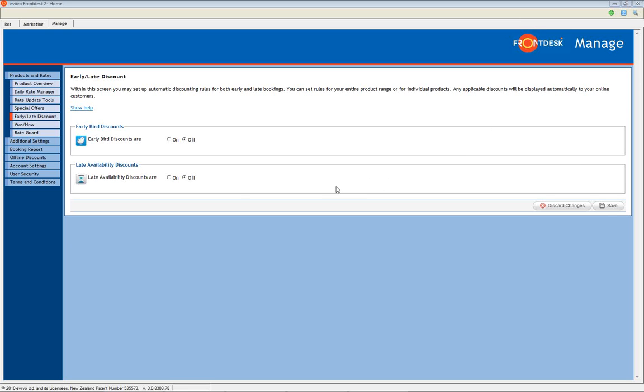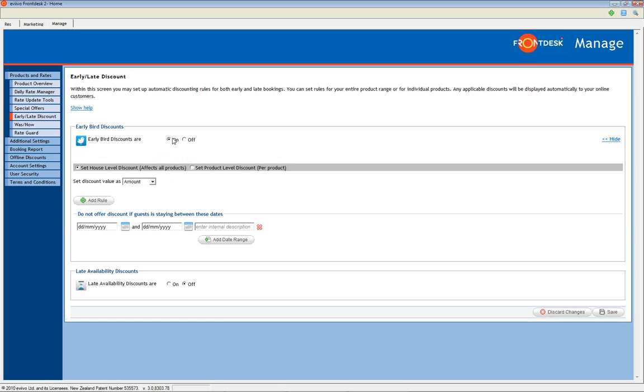How to set up early bird discounts. Once you're in the early bird discount screen, by default the early bird discount function is turned off. Click on the on option to see the full features of the functionality on the screen.